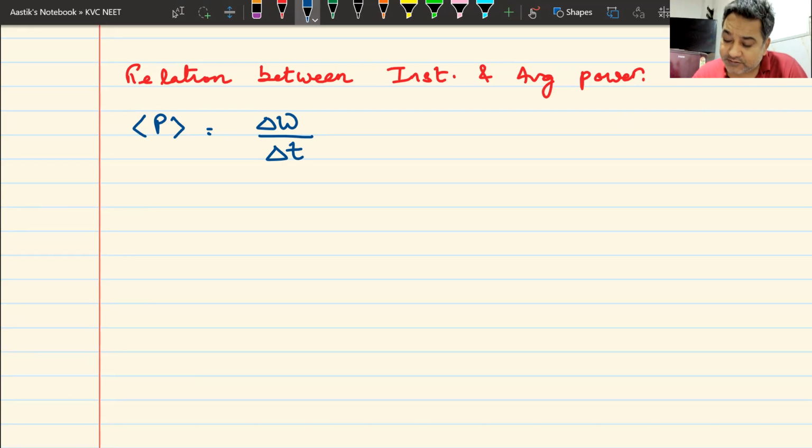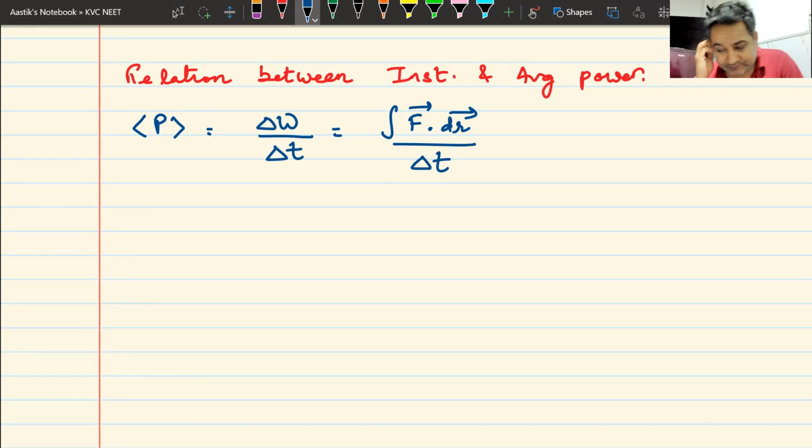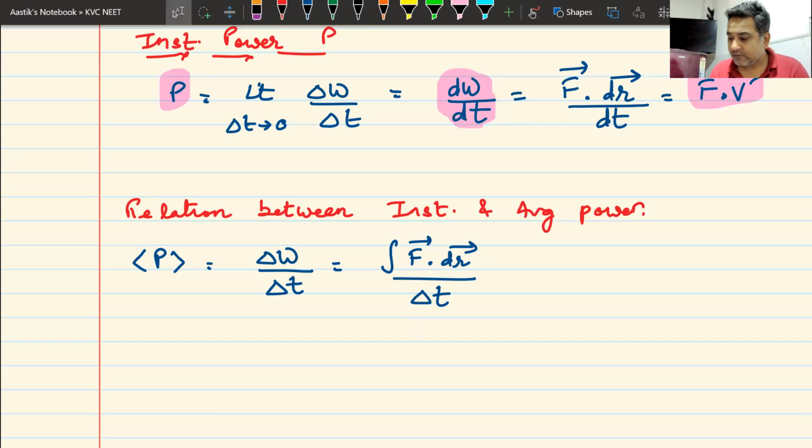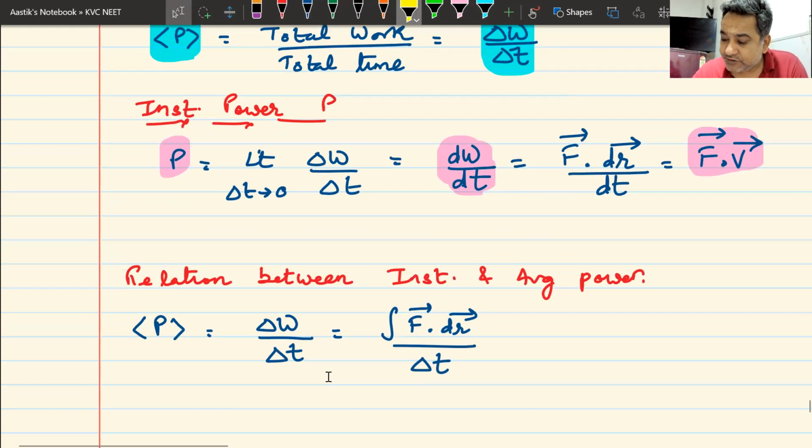Now, this total work can be written as integral of f dot dr divided by total time. Now, if I go back in the past and look at the yellow one, f dot dr, I can find the value of f dot dr from here.